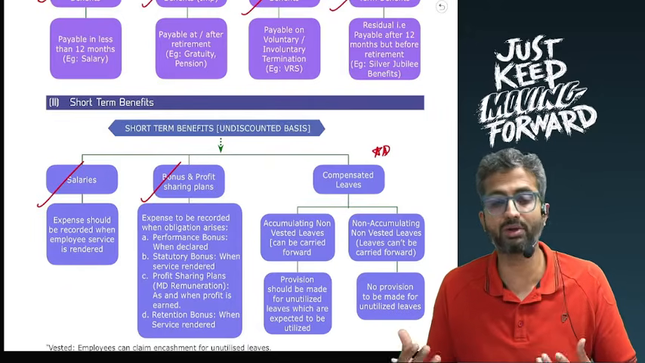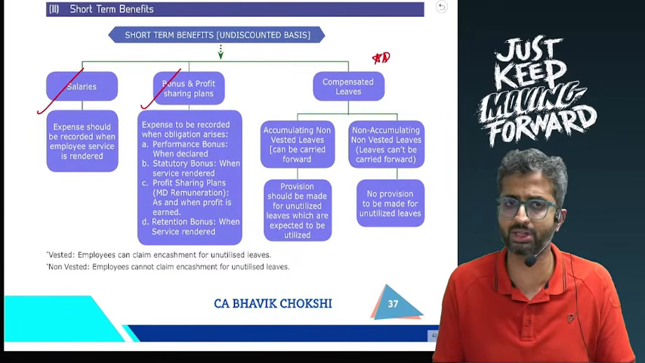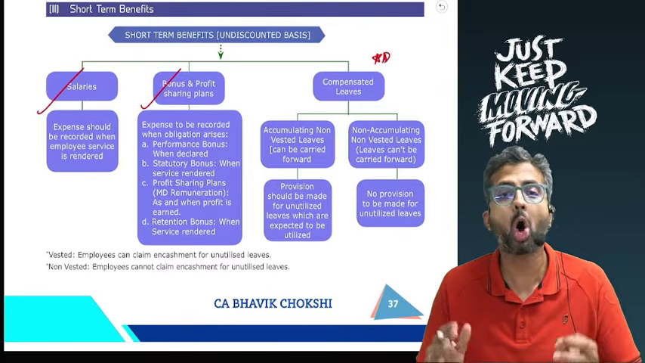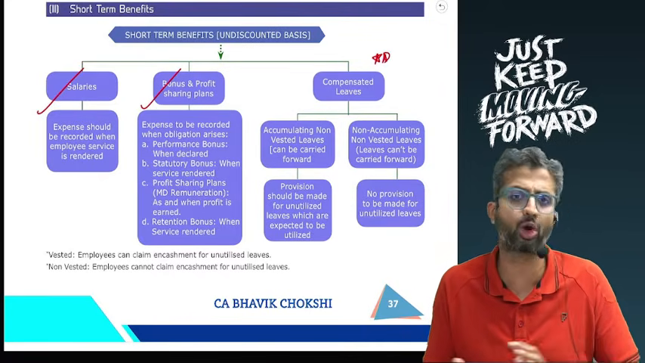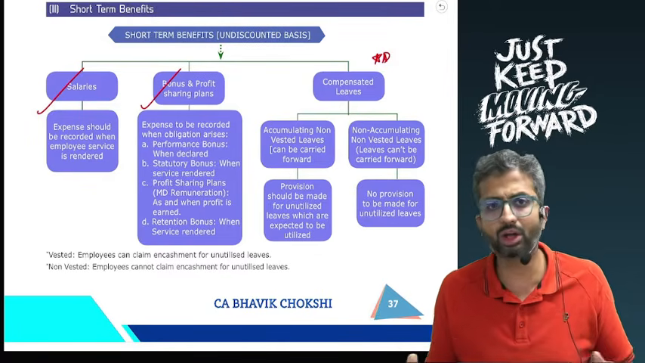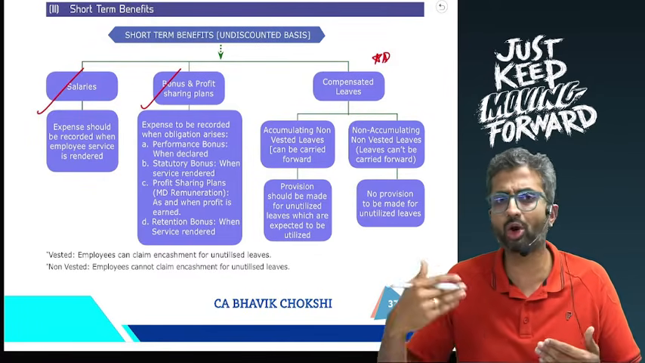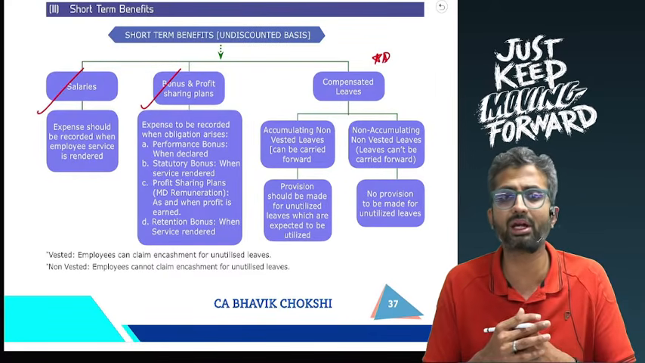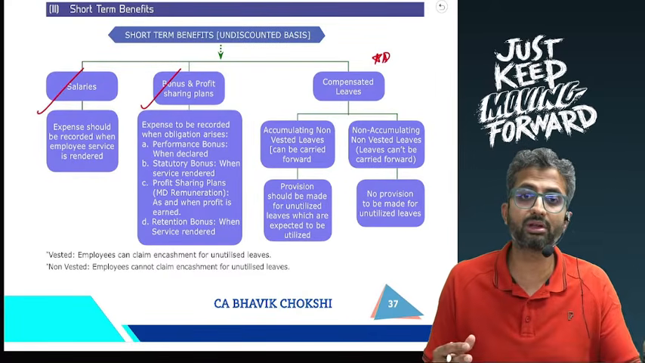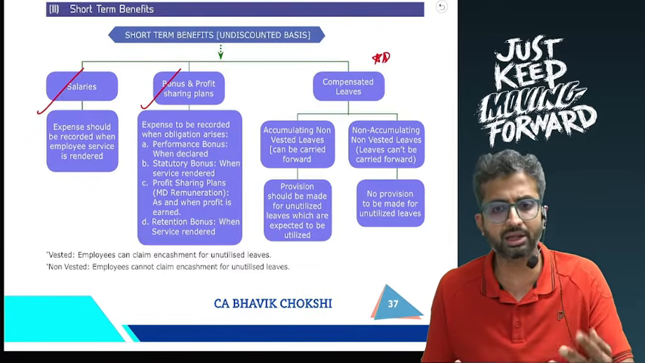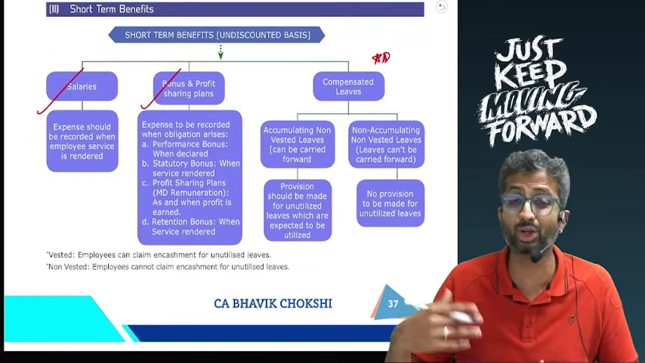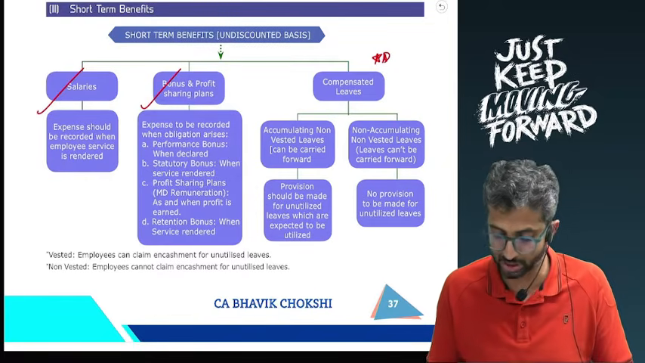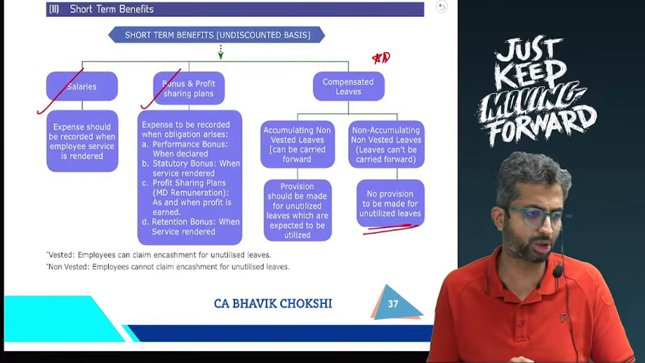However, when it is non-vested benefits, so this is a chart, let us say for non-vested benefits, you have to further see whether it is accumulating, that is can you carry it forward, or it is non-accumulating, that is it will lapse if not utilized. If it is non-accumulating, you cannot carry it forward, you cannot even encash it, which means this will be ignored. If you have worked for the entire year and not claimed your 30 days, you cannot utilize it in the next year. You can't even claim an encashment, and hence there is no further expense. So over here there will be no provision for unutilized leaves.